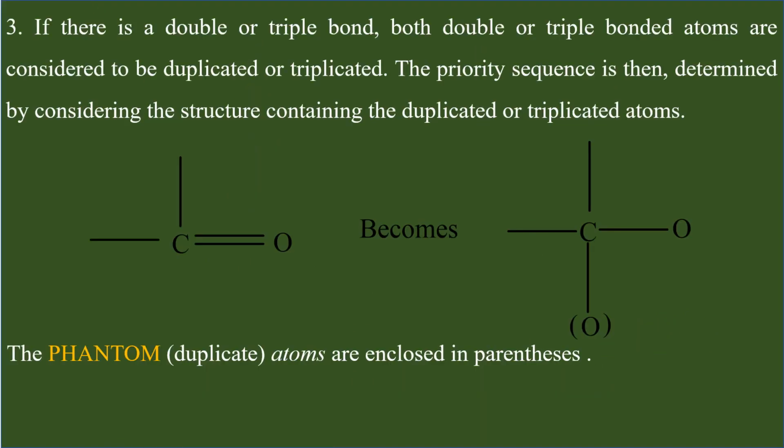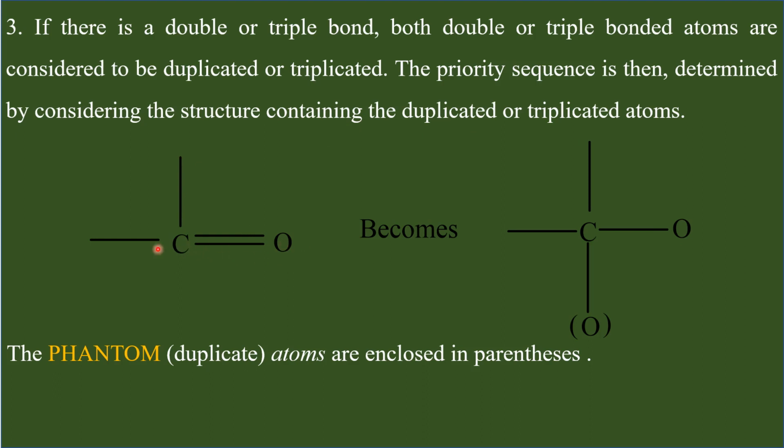If there is a double bond or triple bond present in a group, both double or triple bonded atoms are considered to be duplicated or triplicated. The priority sequence is then determined by considering the structure containing the duplicated or triplicated atoms. What does it mean? So here we have a carbonyl group.